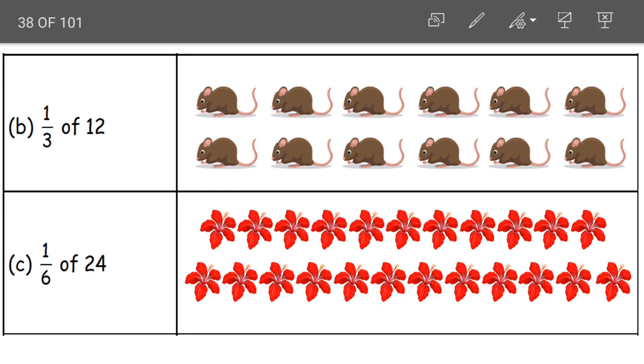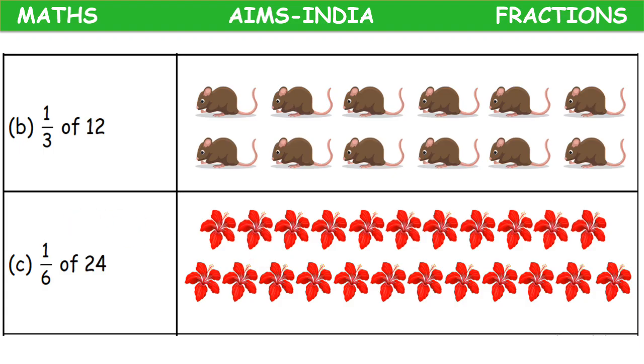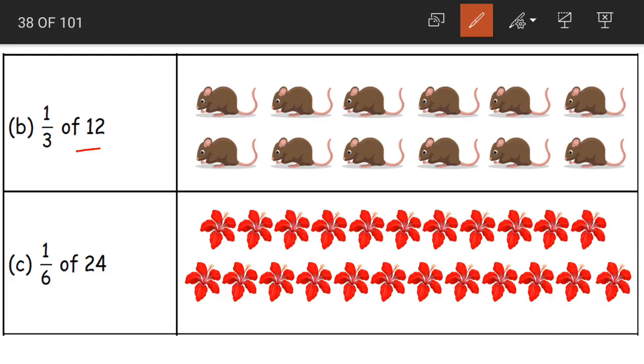Next, 1 by 3 of 12. What is this? We have 12 rats here and we have to find out 1 by 3. So we have to divide these 12 rats into how many groups? The denominator will tell us we have to divide the 12 rats into 3 groups. So 12 divided by 3, we have 3 fours are 12.